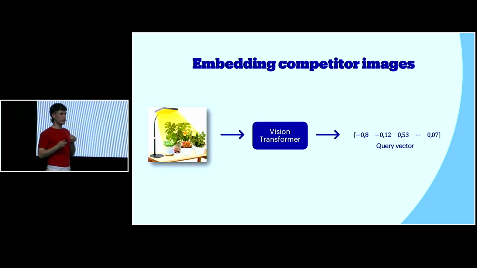The last part that we need to be able to search through is, of course, a query vector. And as I said, the query vectors actually come in the form of competitor images. So we take the competitor images and we put them through the same transformer model that we used to embed our catalog images, and then we arrive at a query vector.